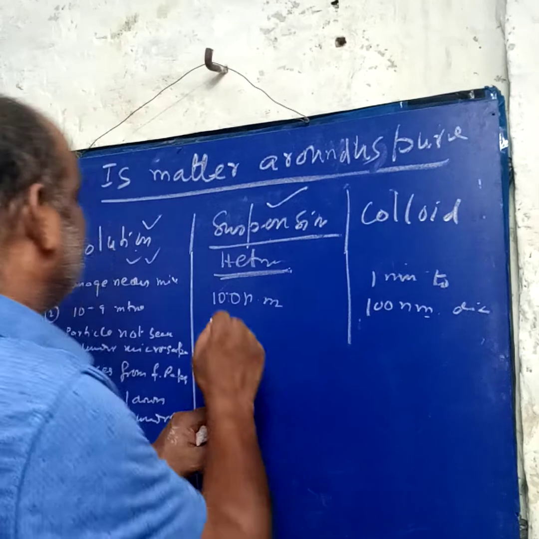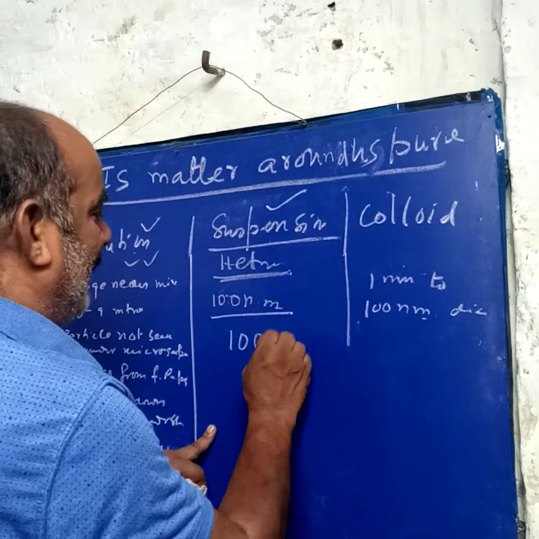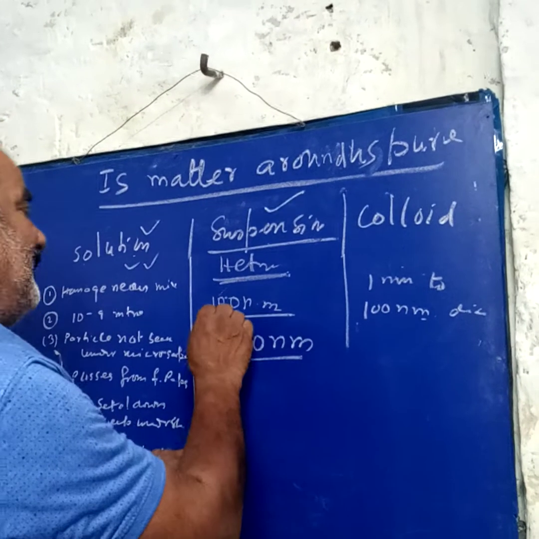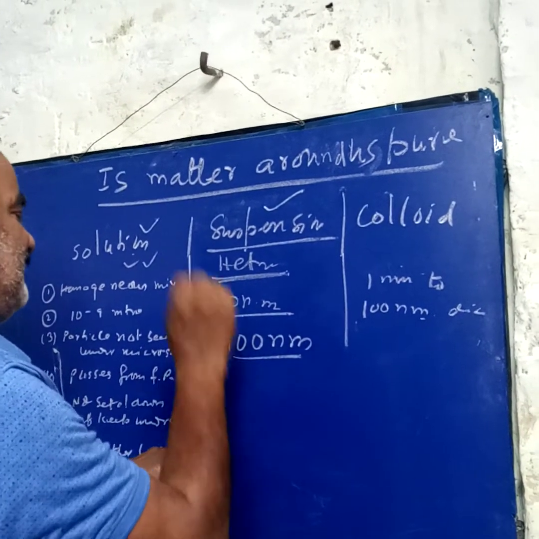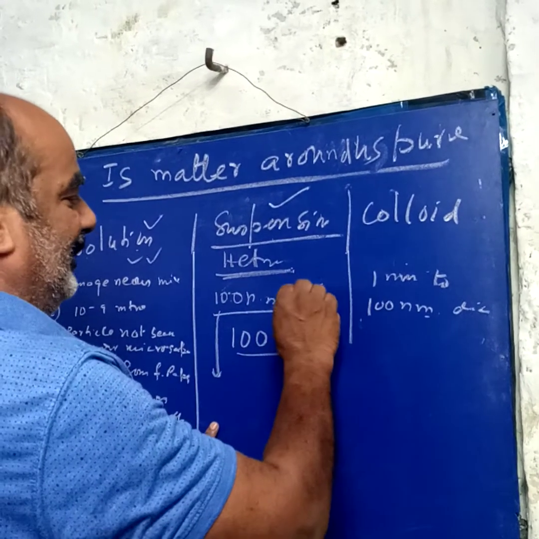Why? The size of the particle is 100 nanometer in diameter. So due to this, it cannot pass through the filter paper. We can easily separate it by filtration. You can separate it there.